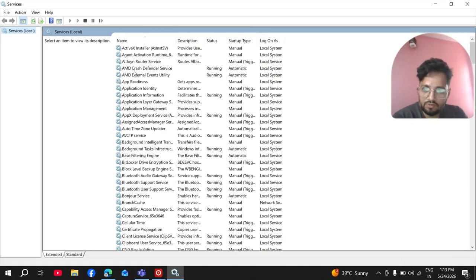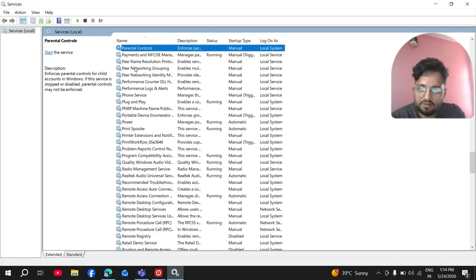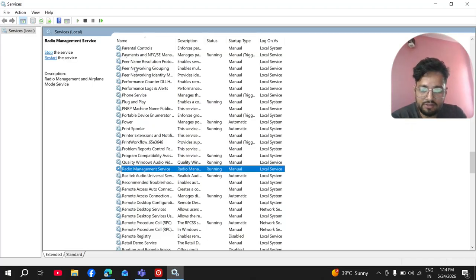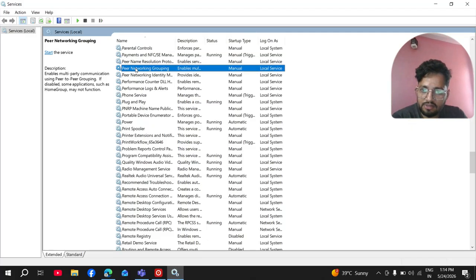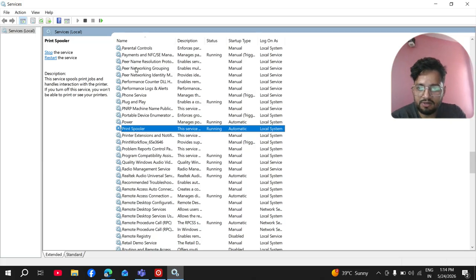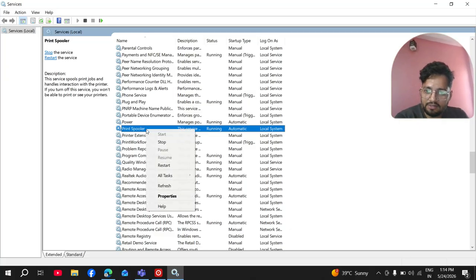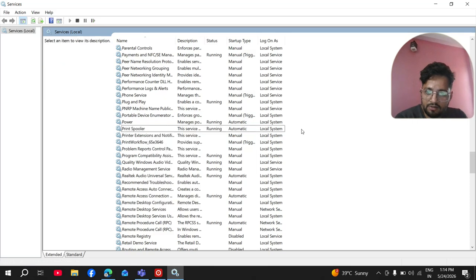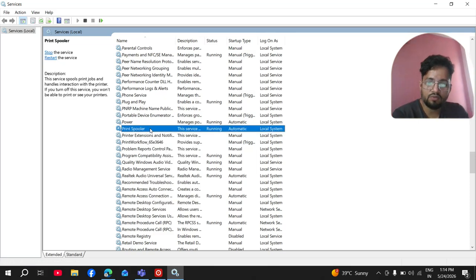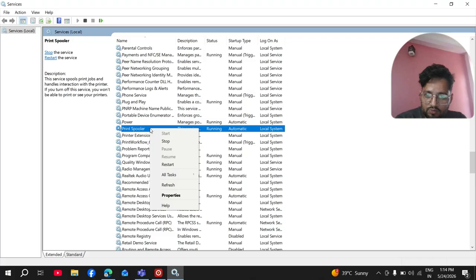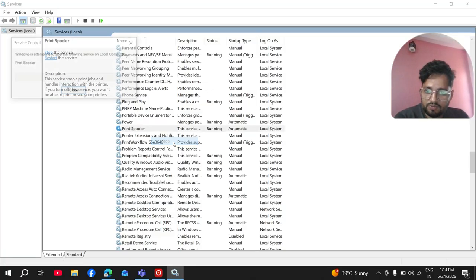Then you have to select Printer Spooler. Select any service and type P R I, and Printer Spooler appears. Here, right click. Currently the printer spooler is running, so we have to restart, or stop and then start. So first stop this,